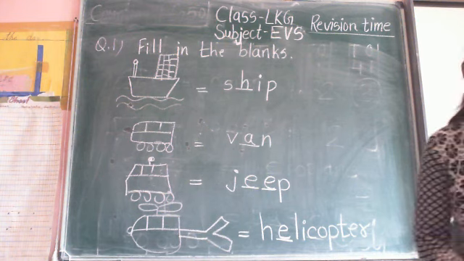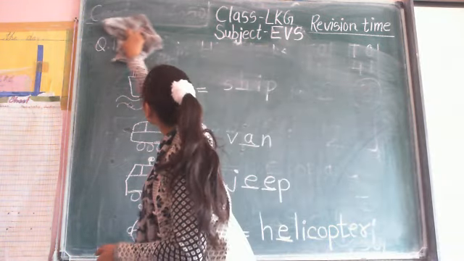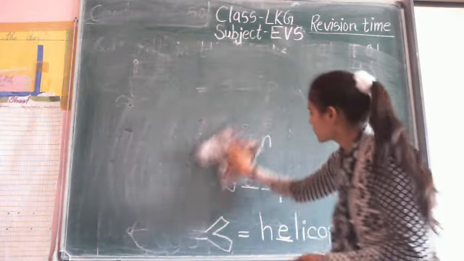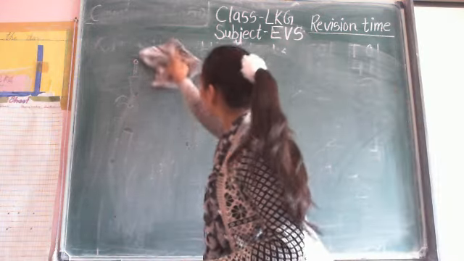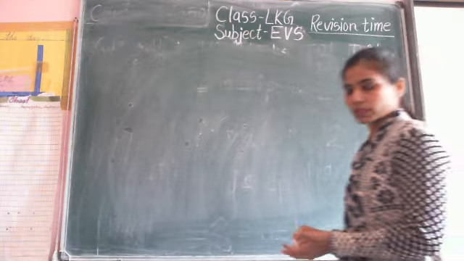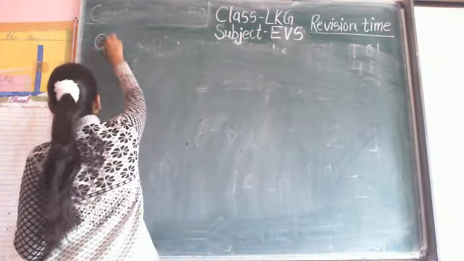Now let us start number 2. What is number 2? Write vegetables names.